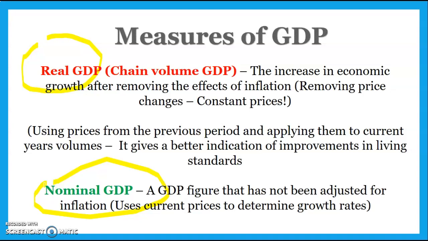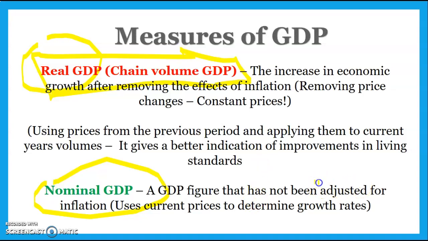So real GDP means an increase in economic growth after removing the effects of inflation. What we want to see is whether we've actually produced more. The value of production may increase because you've produced more, but it may also increase because prices have gone up. So we want to remove the impact that higher prices have had, to make sure that GDP has increased because of increased production. So real GDP is the main measure of living standards. That's the one we focus on. That's the big one because it removes the effects of inflation. I'll show you how to do that in a second.